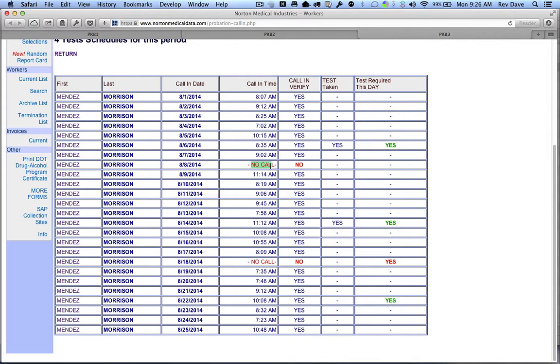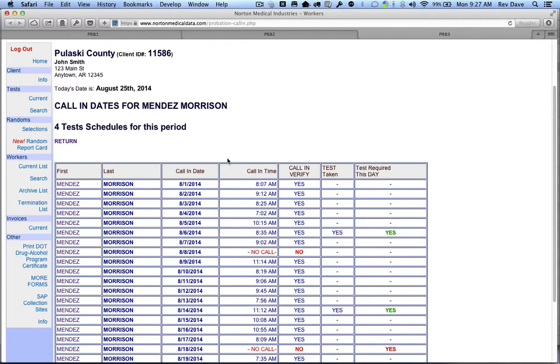Now in this case, he forgot to call in or just didn't call in. There was no test scheduled, but you can see that he skipped a day. Down here, very interesting, is he did not call, and he did not verify, and he was scheduled for a test, so he missed a scheduled test on this day. So with this screen, we're able to see the call history, call-ins that they verified, the dates that the real tests were scheduled randomly, and whether the test was taken.